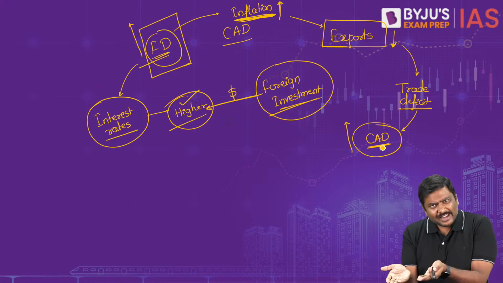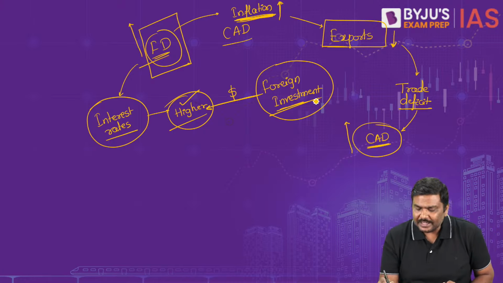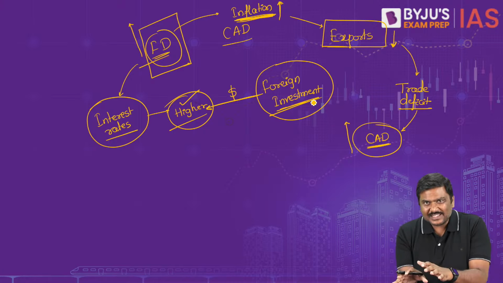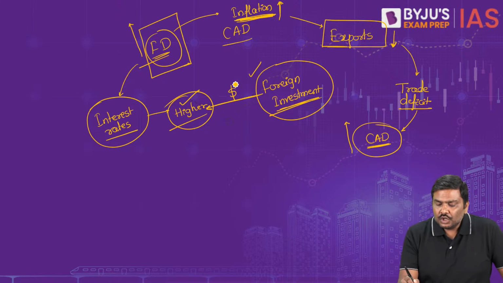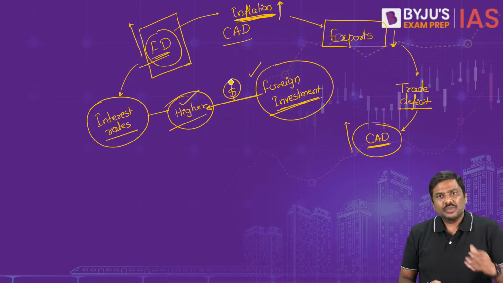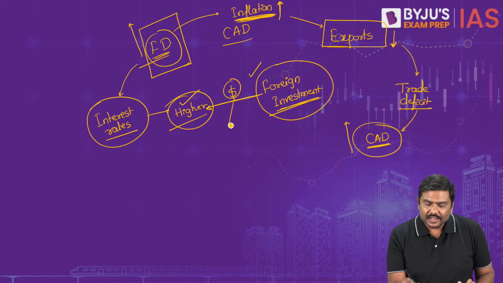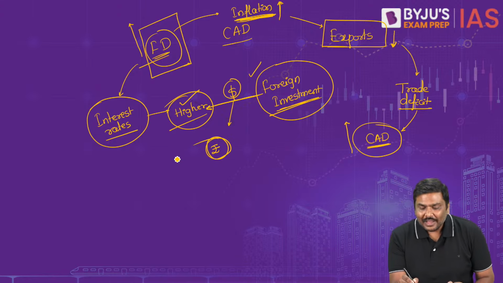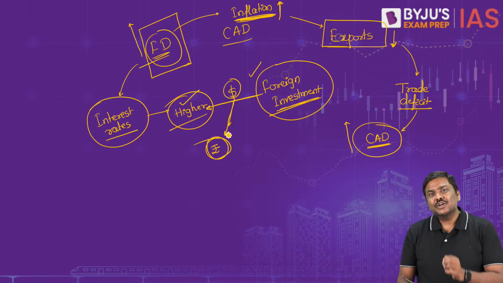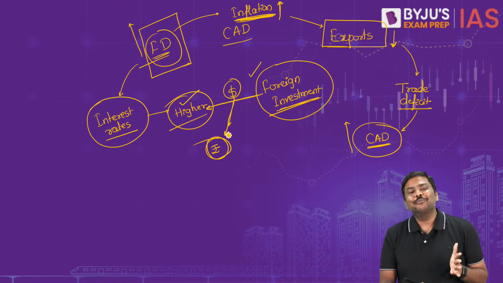Now, I can give you one more example also. Look at the first example that I started with. Foreign investment will come into India. Dollar inflow will take place. Now you tell me, if dollar inflow increases, what will happen to rupee value? Let me know. I hope you understand. If dollar inflow increases, what do you think will happen to rupee value?